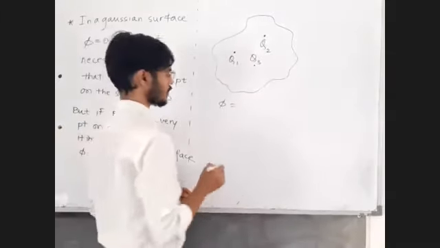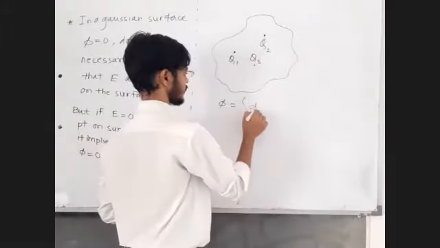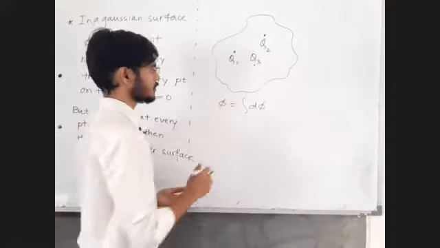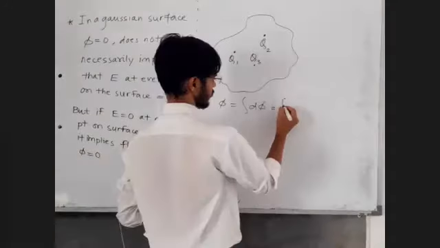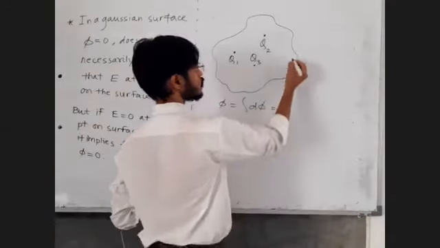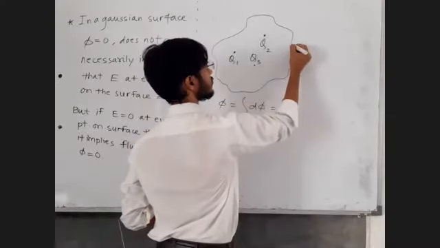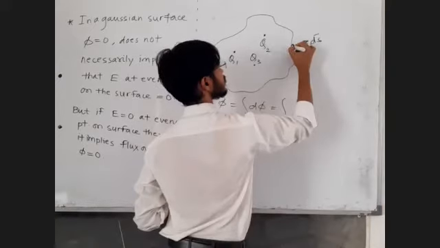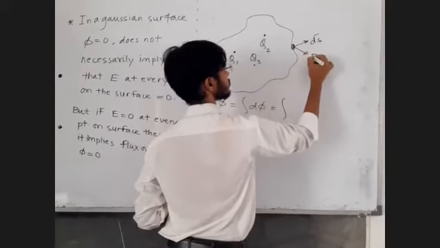Overall flux is equal to integration d phi. So to find d phi, we have to choose a very small area. Let's say this is the area vector, and at this point the electric field is like this.